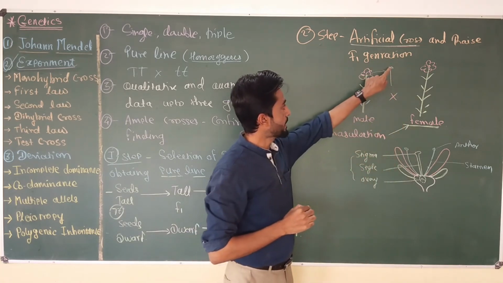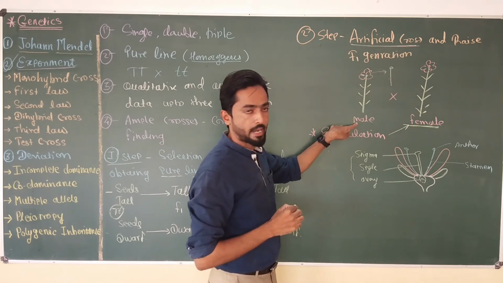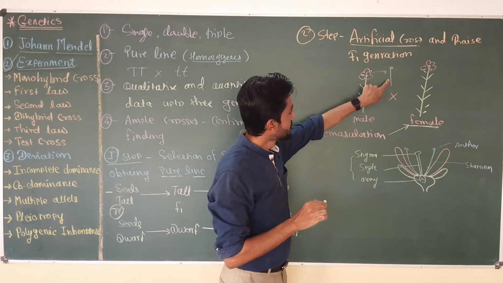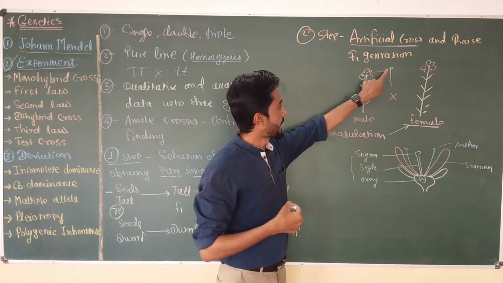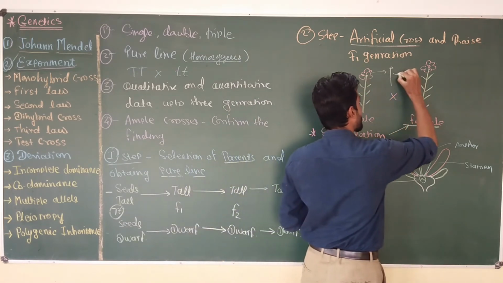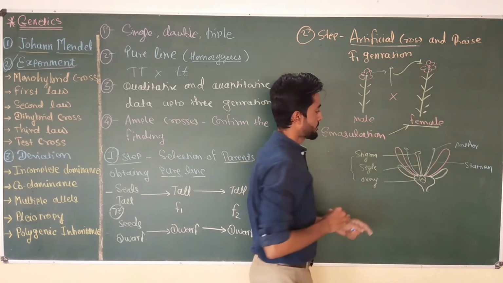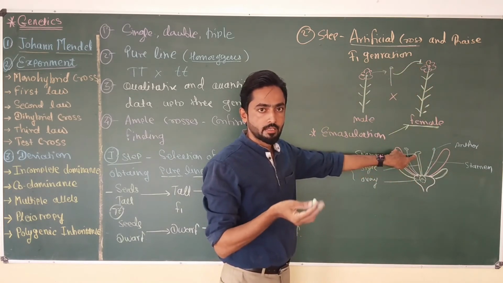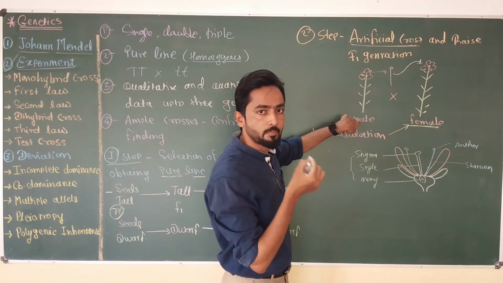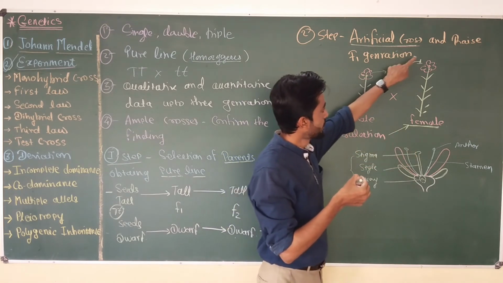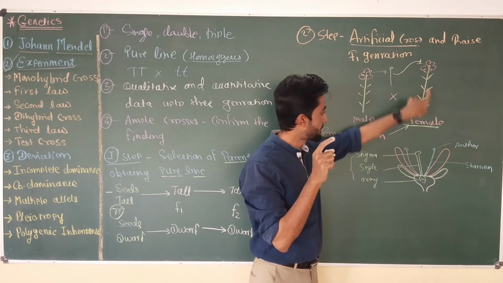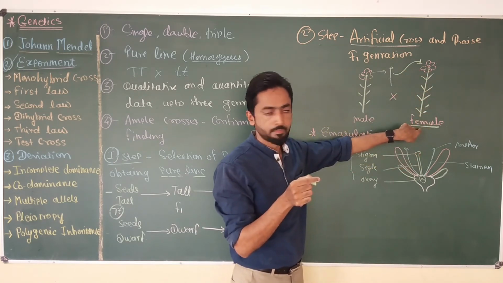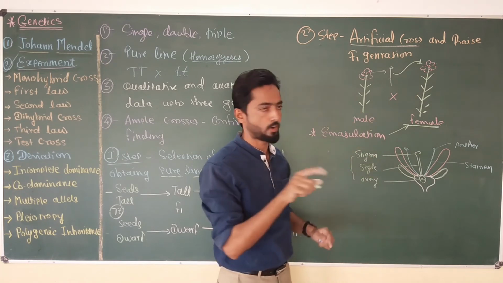Now, after emasculation of this flower, Mendel removed anther, along with the filament, from the male plant flower, with the help of the same process. And now he just dusts the anther on the female flower stigma, and in this way the pollen grain from the male plant is transferred on the stigma of the flower of the female plant.